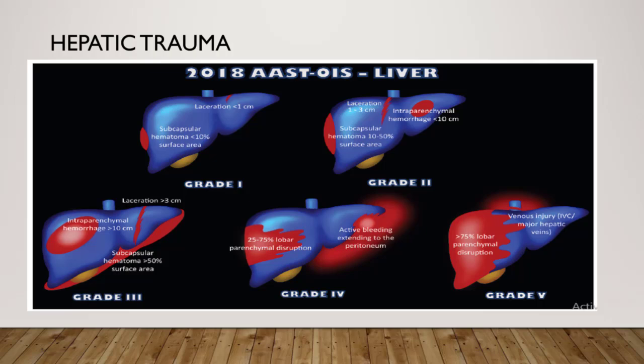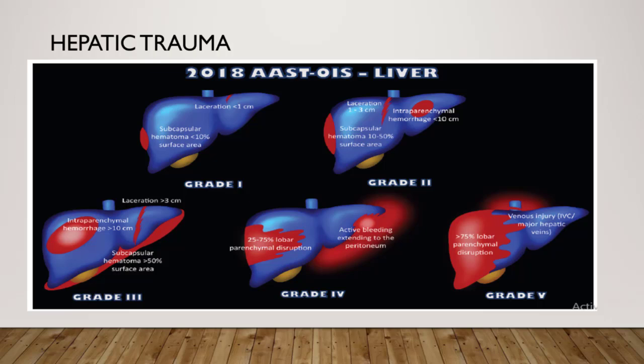Upgraded to grade 4 and grade 5. For grade 4 injury, parenchymal disruption involving 25 to 75% of a hepatic lobe, and vascular injury with active bleeding extending into the peritoneum, in contrast to spleen, where that's grade 5. In the 2018 revision, inclusion of vascular injury is the major focus of this revision. And in the previous staging system, we followed the anatomic classification system of Couinaud lobes. Here, there is no more use of this classification system or Couinaud lobes. Parenchymal disruption 25% to 75%, whatever the segment.